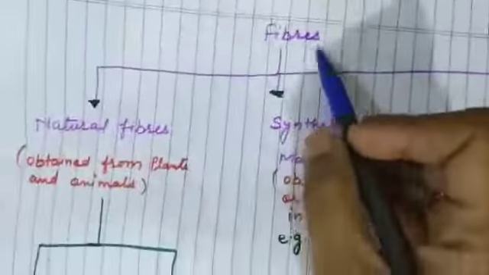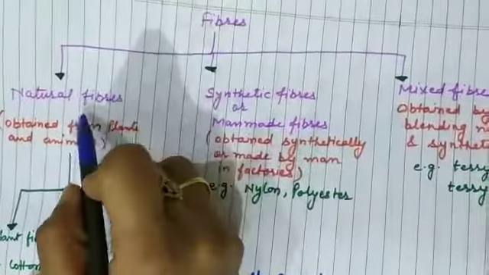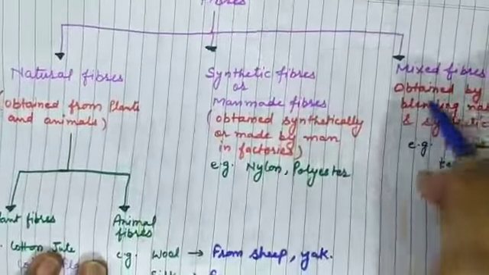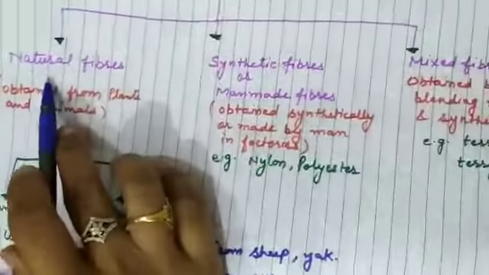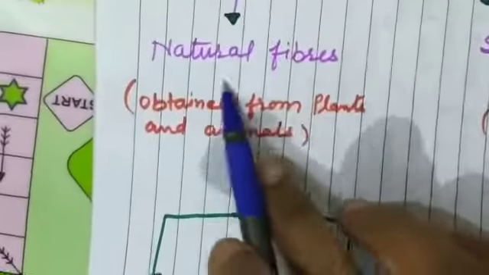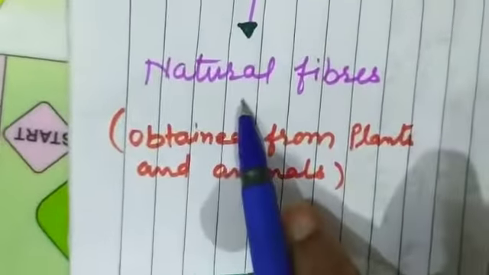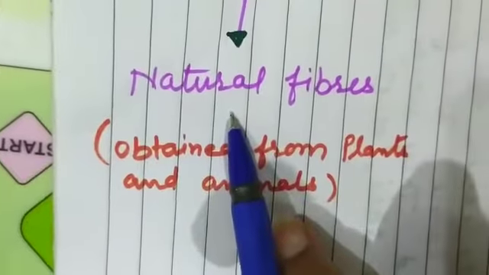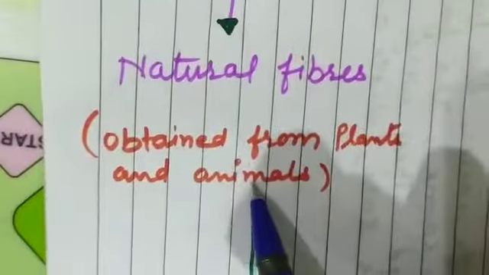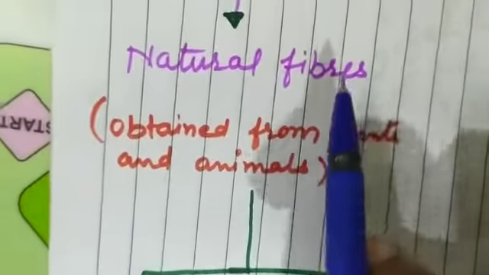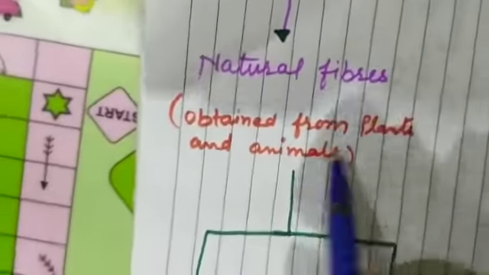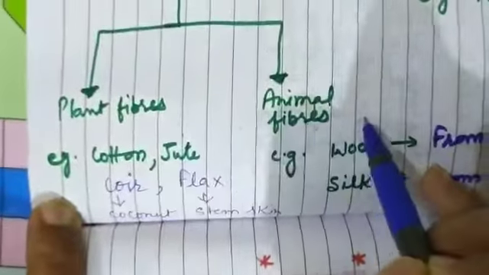Next one is fiber. The types of fibers. There are three types of fibers: natural fibers, synthetic fibers, mixed fibers. First one is natural fibers. Natural means from nature. The fiber that we obtain from nature. Nature means from plants and animals. The definition is, the fiber that we get from plants and animals is called natural fiber. There are two types of natural fiber: plant fibers and animal fibers.